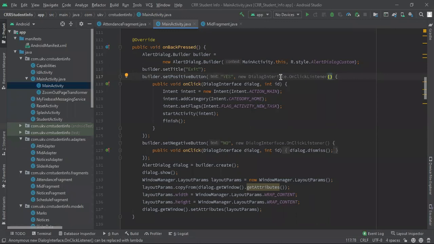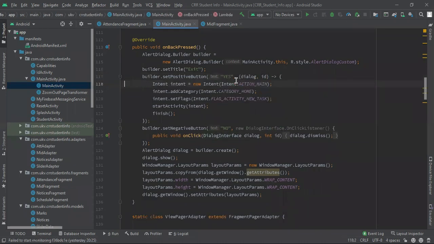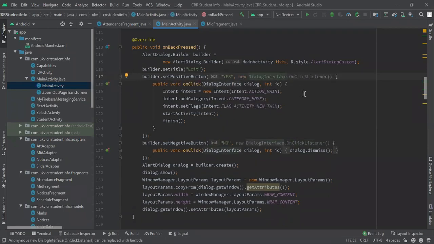This is an interface, and to apply the functional interface over here, just right-click over here, replace with lambda. See this one. It has been changed to a hyphen and arrow mark. Again, I'm telling you. So these are not highlighted. Why are these not highlighted?